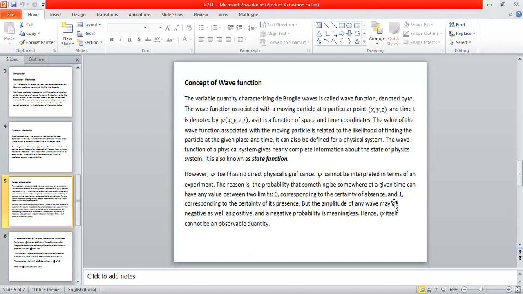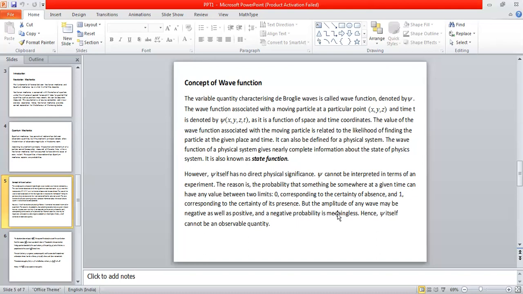And if the probability becomes 1, it corresponds to the certainty of its presence, or we can say with 100% accuracy that the given system is in a given state. So probability is a number which can change from 0 to 1.